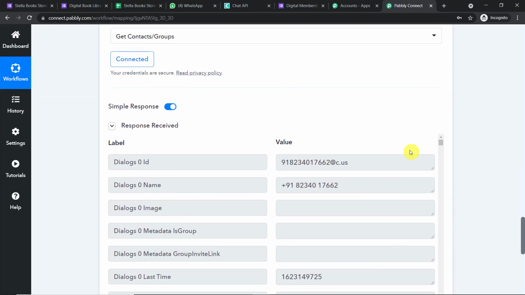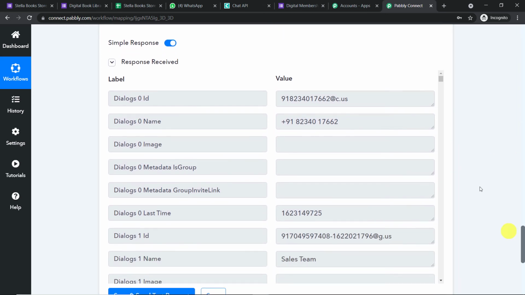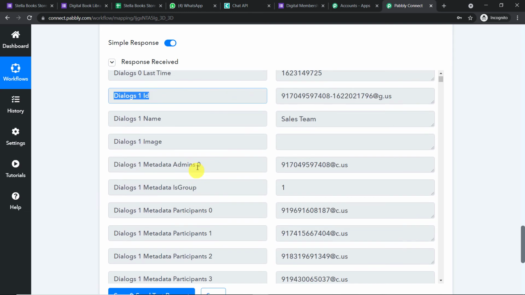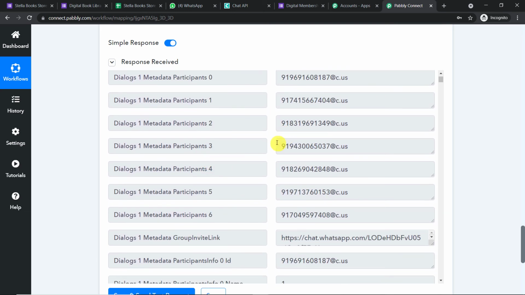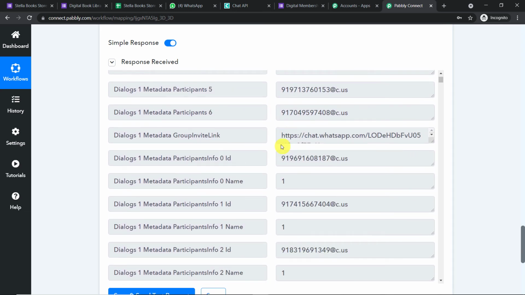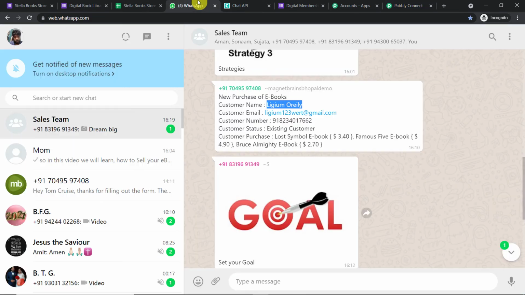Okay, so now as you can see, it is showing some kind of ID. We have one ID, then another ID, then more IDs. Basically these are all the IDs of the contacts or the groups present in my WhatsApp profile. Out of these, I just want the ID of this particular group, sales team. So this is how you get it.